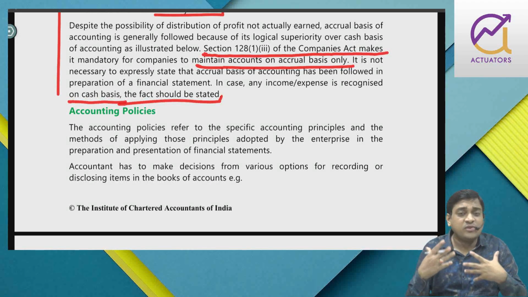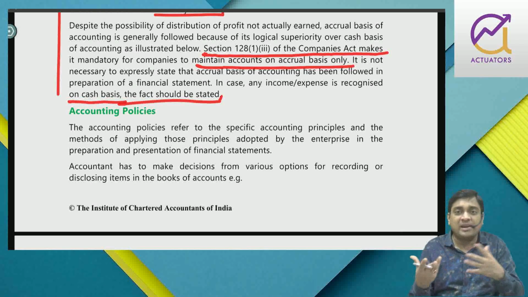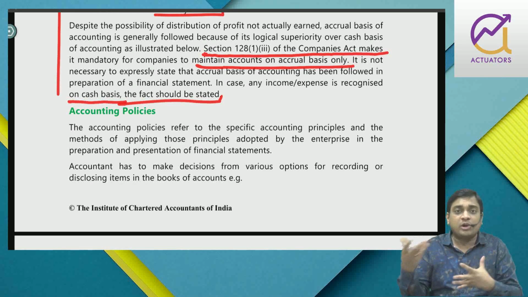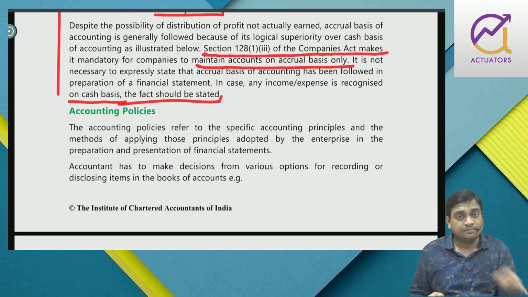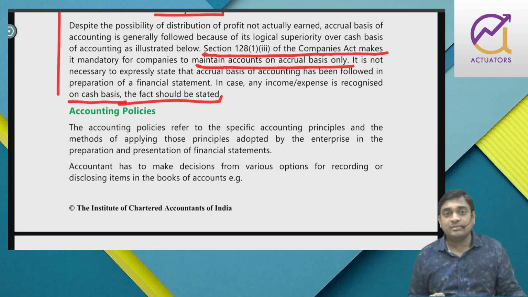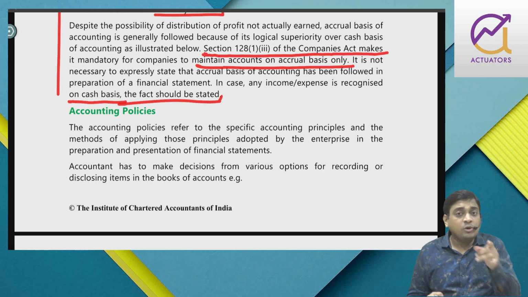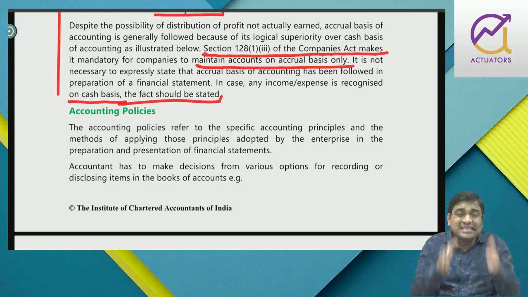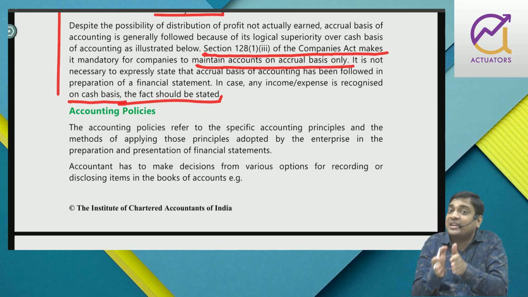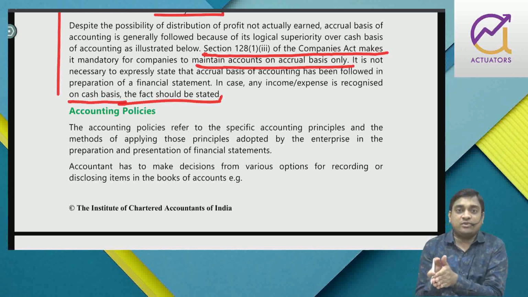If you have purchased a know-how or a copyright, right, and you are making production from that, you are earning revenue, then how should you amortize that? That is amortization of intangible assets. How you should value your investments, right? So all these items require some treatment. There are some principles that you have to follow.